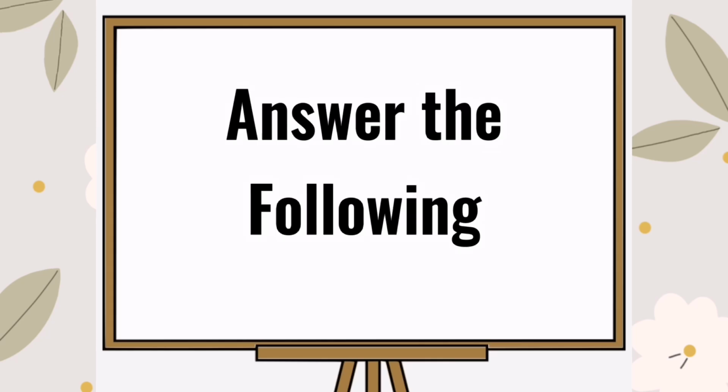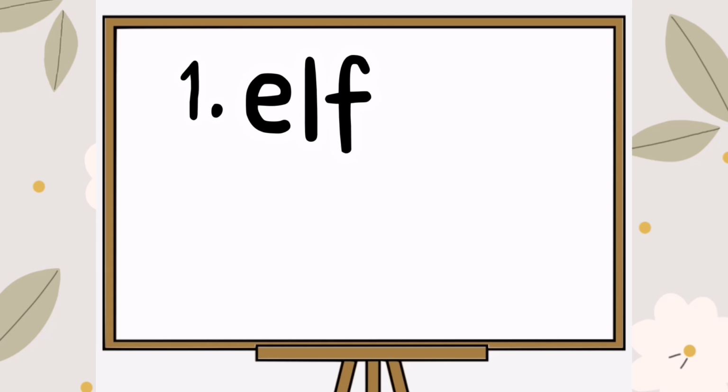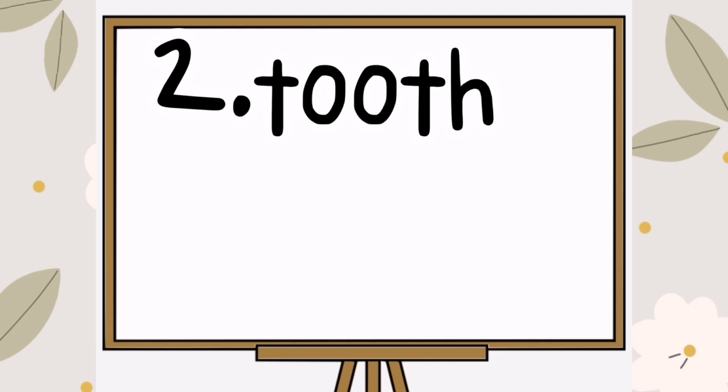Now, let us answer the following nouns and give its plural form. Number 1, elf, elves. Number 2, tooth, teeth.